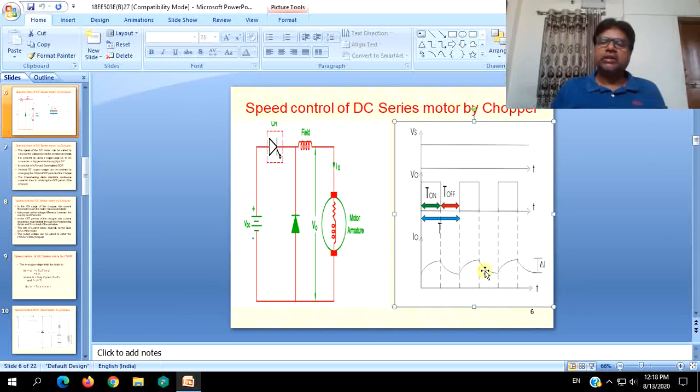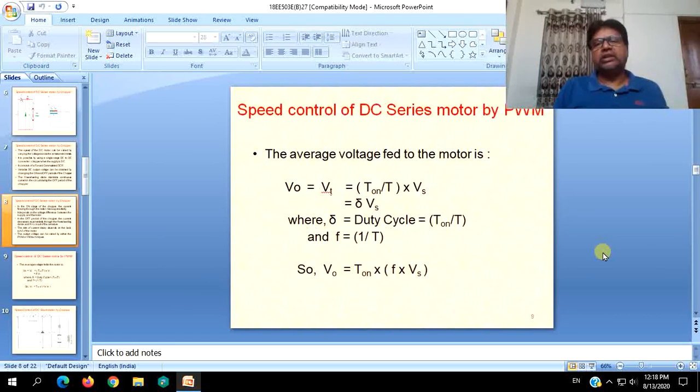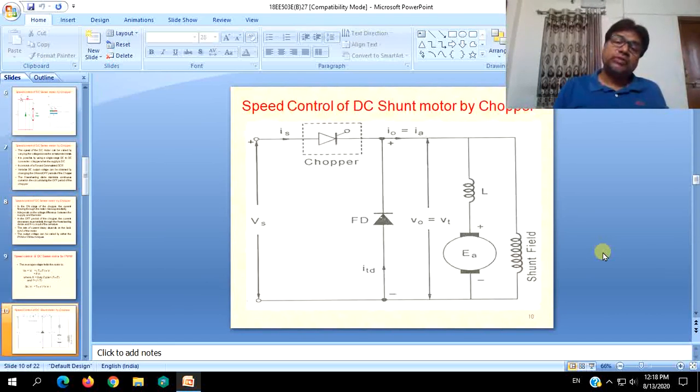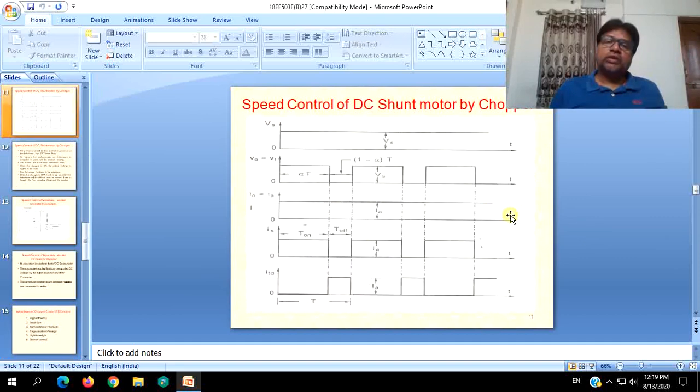Net average current flowing through the armature will be drastically decreased, so torque will decrease very rapidly, which is not advisable because the motor is already running on the load. So vibrations may occur, the load performance gets affected, and the motor will not run satisfactorily. That is why the discontinuous current mode concept will not be followed.